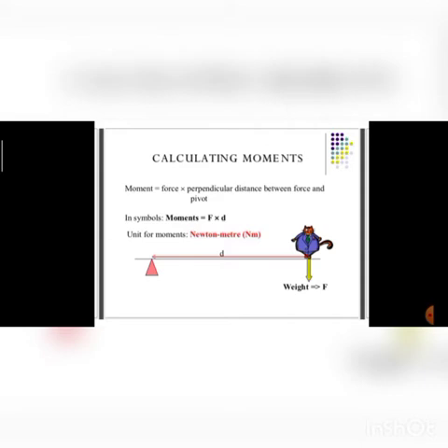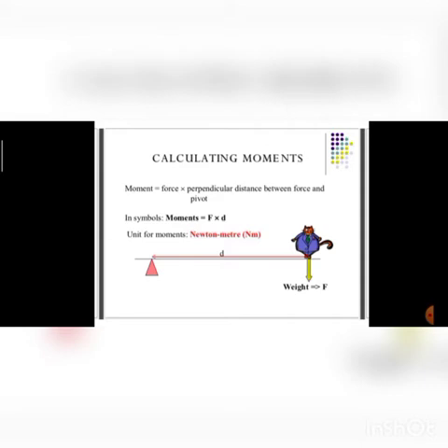And on the other side where this cat is standing, this is the point from where force will be applied. So the fulcrum and this cat, what is the distance between them? It is known as perpendicular distance and they have written it with D. So this D should be maximum, then only large moment will be produced.